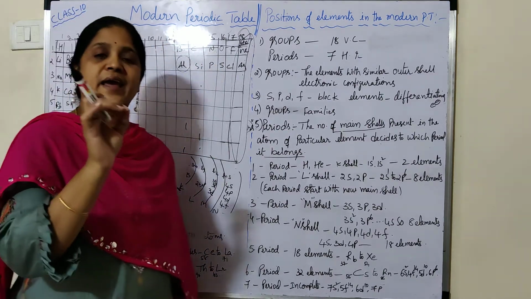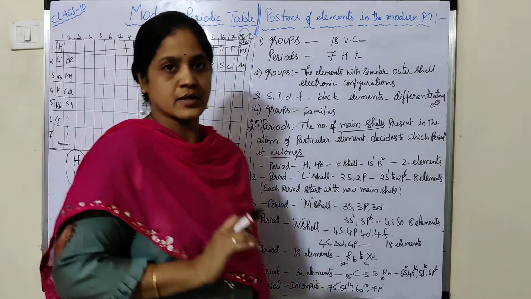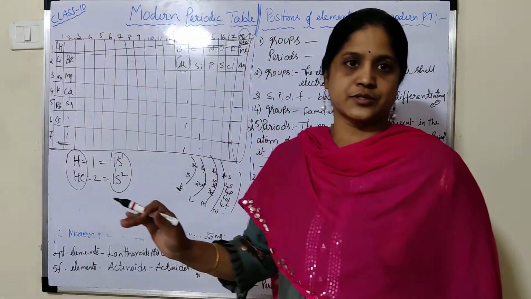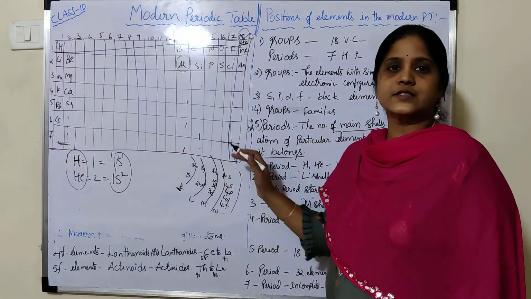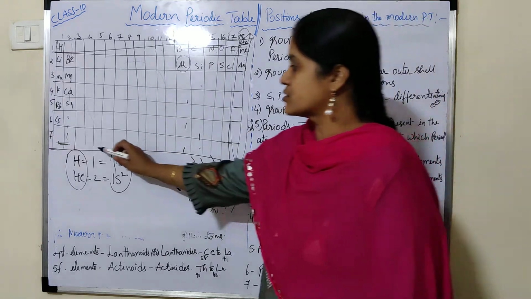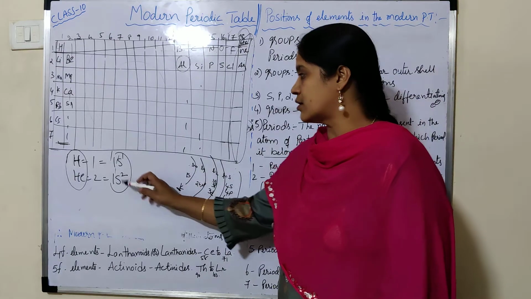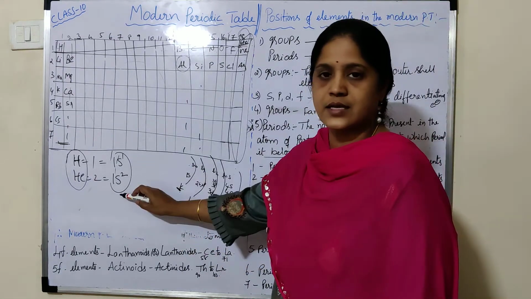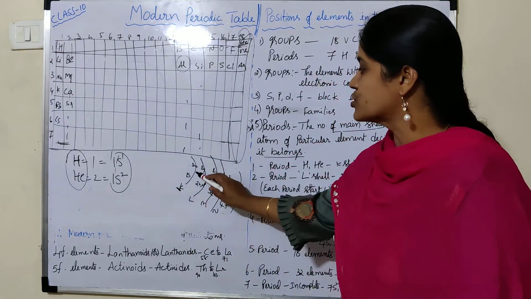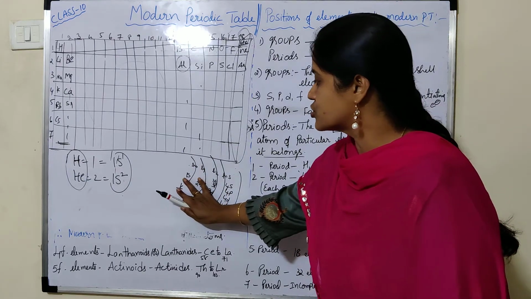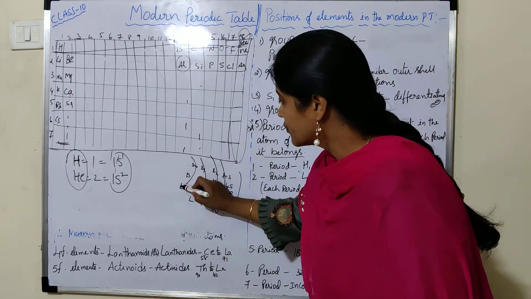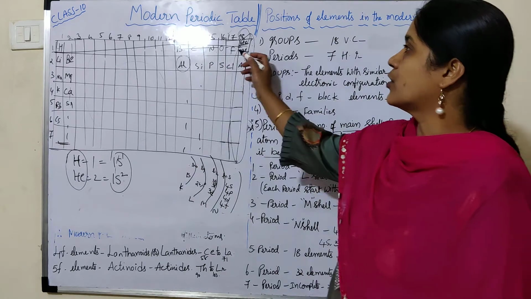Depending on the main shell, the elements are classified in the periods. That's why hydrogen and helium have the same main shell, 1s, which belongs to the K shell.